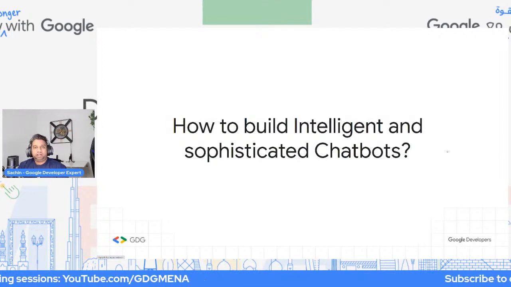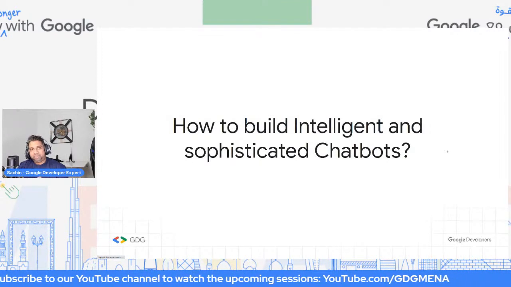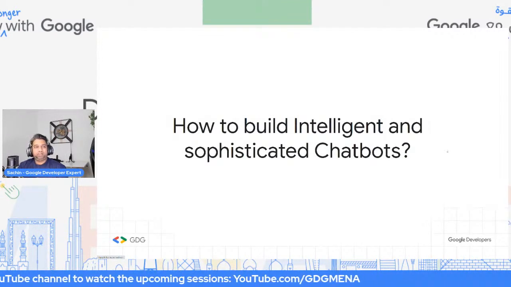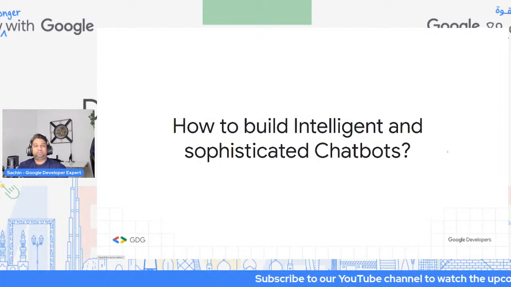We'll also learn how to build a chatbot once and deploy it across multiple channels through different tools and platforms. And we'll also learn the quick tools or features that you can use to build and deploy your chatbot very quickly.